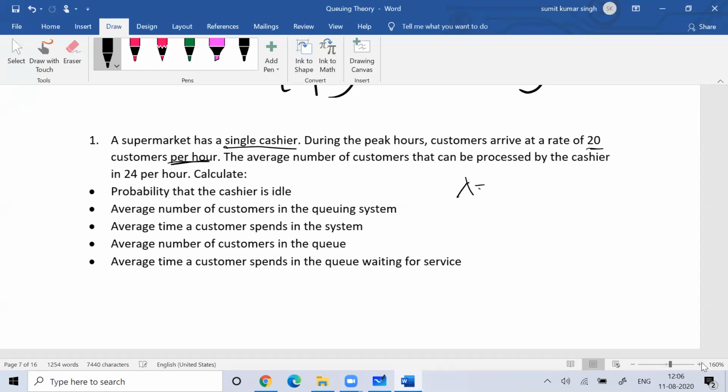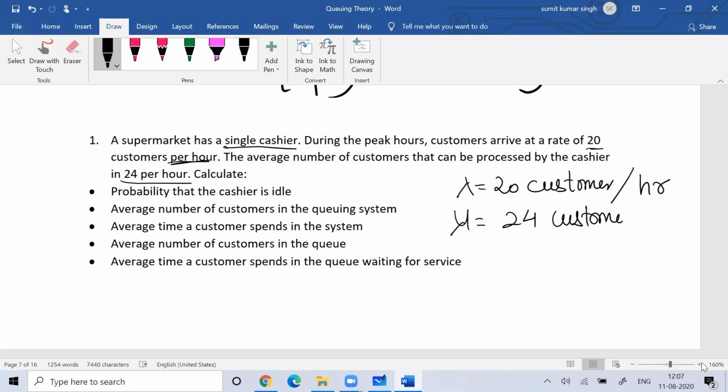So your lambda here is 20 customers per hour. The lambda and mu should be represented in time. The average number of customers that can be processed by the cashier is 24 per hour. So your mu is 24 customers per hour, and your lambda was 20 customers per hour, that is your mean arrival rate, while your mean service rate is 24 customers per hour. Okay, you understood this, right?